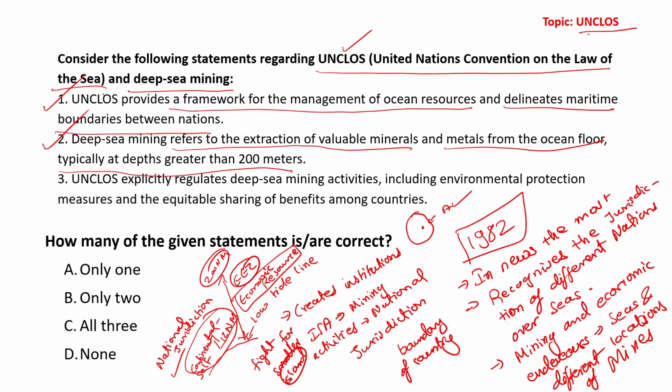Third statement: UNCLOS explicitly regulates deep sea mining activities, including environmental protection measures and equitable sharing of benefits among the countries. Absolutely not. It does not look into it directly, it looks into it indirectly.